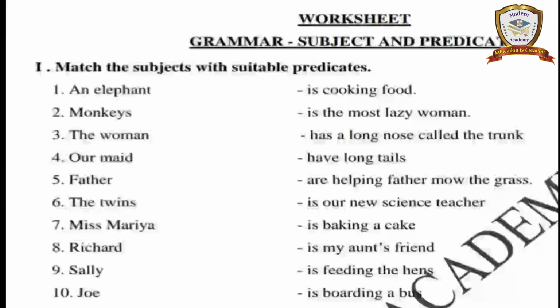Are you clear? Okay students, that's all, our class is completed. In this session we learned about the subject and predicate. Is that clear? Okay, thank you all. Write your worksheet well.